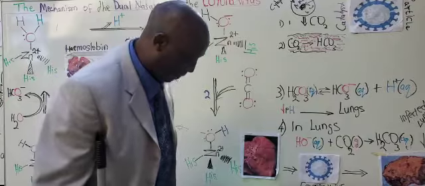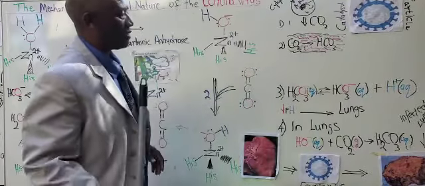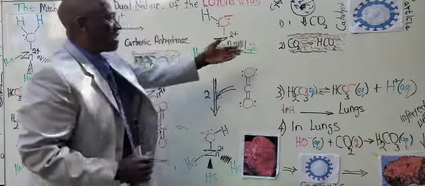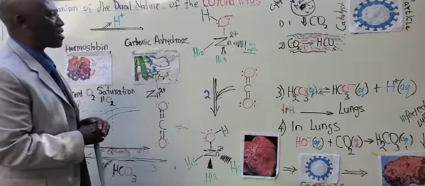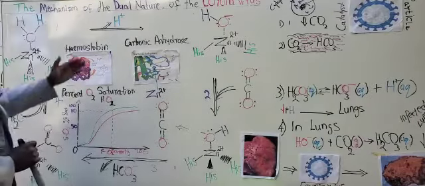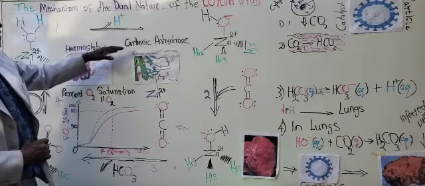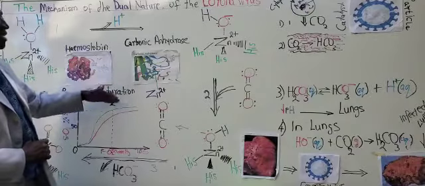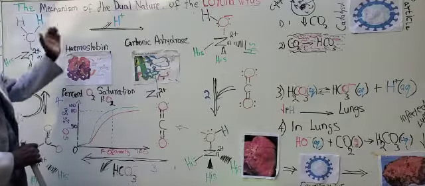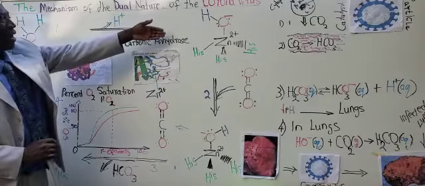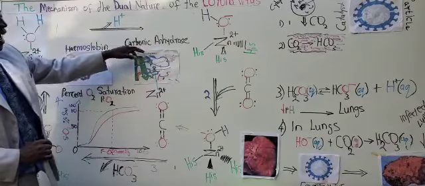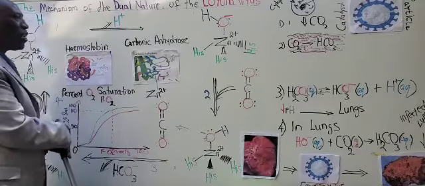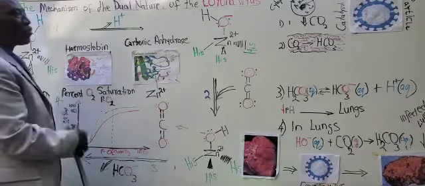of the coronavirus. So the coronavirus has two properties. One, a catalyst. The other one, a particle. A catalyst speeds up the rate of chemical reactions. In the human body, the catalyst is carbonic anhydrase, a biological catalyst, an enzyme that speeds up the rate of chemical reactions. So the mechanism of the dual nature of the coronavirus is about the interaction between carbonic anhydrase and hemoglobin. Hemoglobin is the molecule that binds oxygen in the lungs and transports it to the tissues.